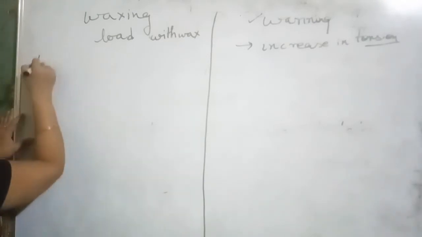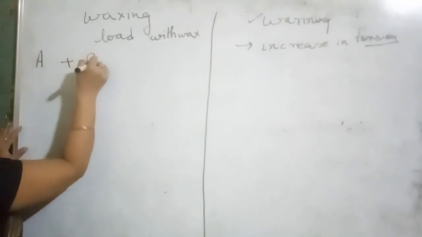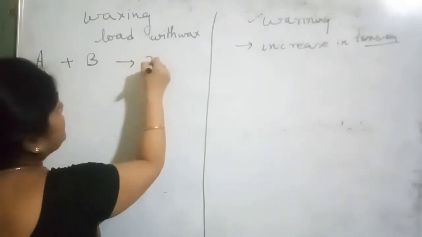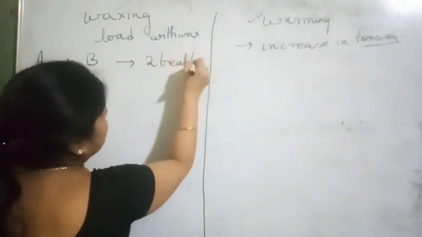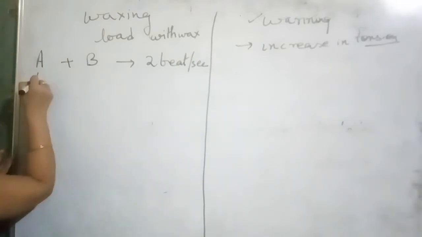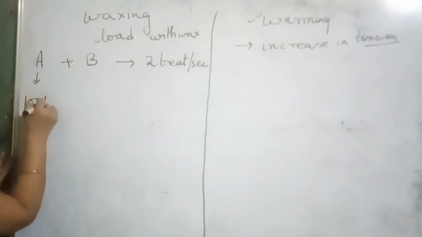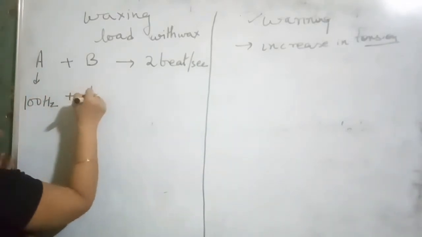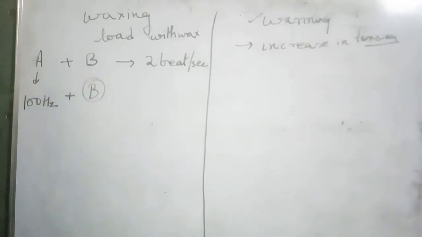Okay. Now I am going to start with waxing. For example, there is a tuning fork A and B and they produce the beats of 2 beats per second. Clear? And the frequency of the tuning fork A is 100 Hz and we don't know the frequency of B. Clear?